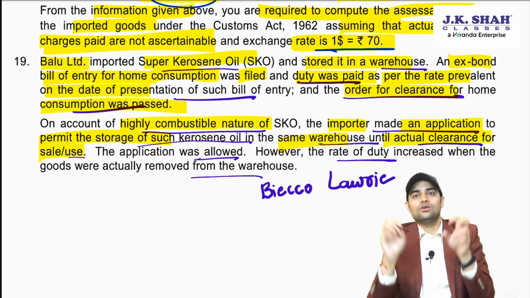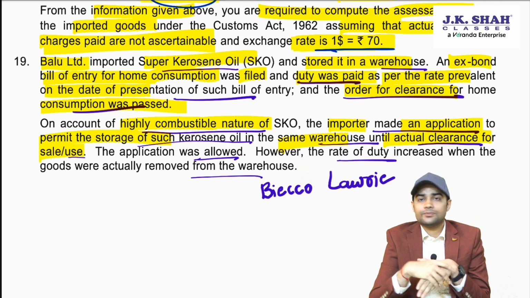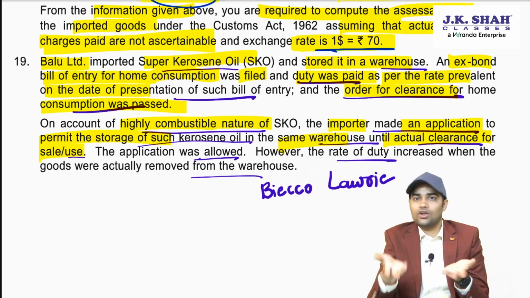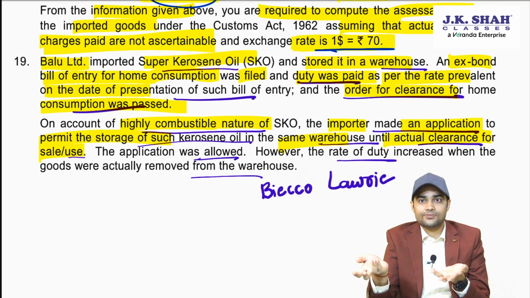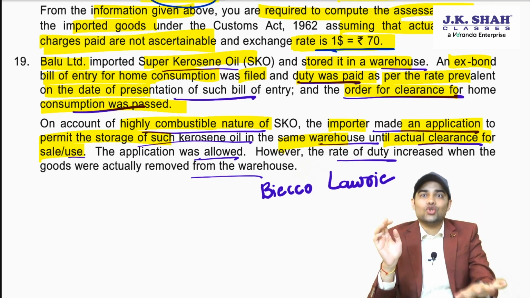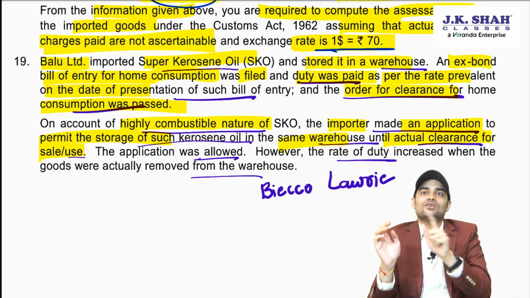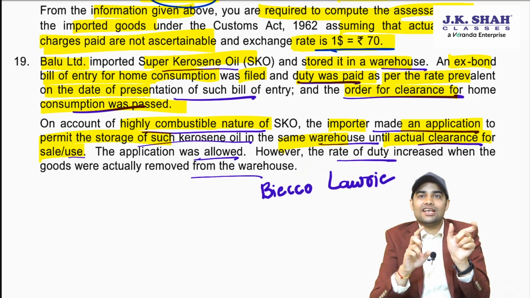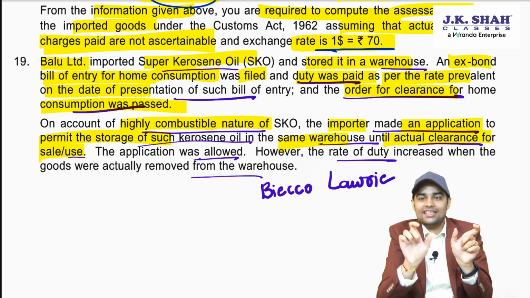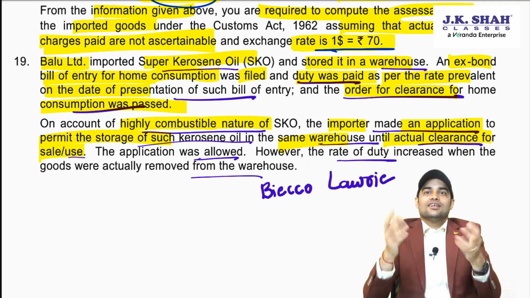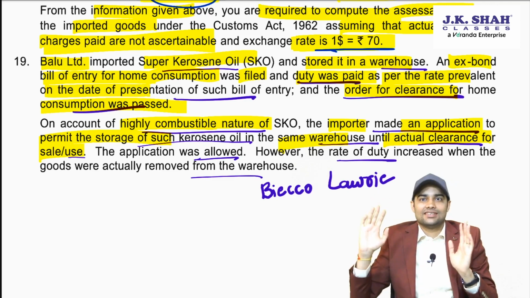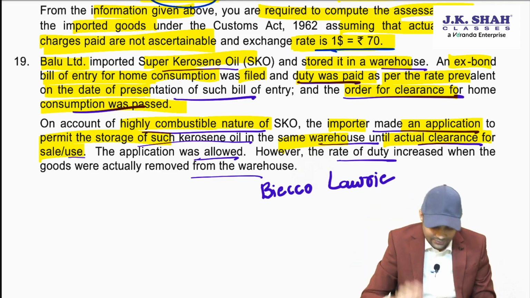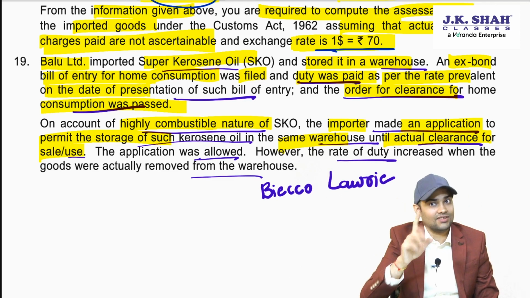I don't want to apply for into bond because I have already cleared it for home consumption. But I want to store it in the warehouse. This is called warehousing without warehousing. The first warehousing indicates the storage activity, the second warehousing means without going by the process, because I have already paid the duty. Is it allowed? The answer is yes. Warehousing without warehousing is allowed.